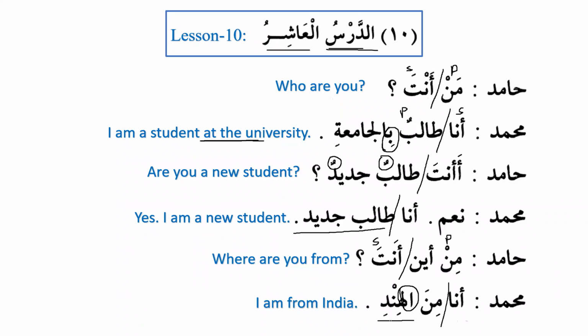Number one, there is al with that because the Arabs used it and we will follow the way they used it. And number two, we say that this is al az-zaida. That means extra al. It does not change the meaning. However, it is used. Why? Because the Arabs used it. So when we say ana min al Hindi, the translation will be the same. I am from India. There is no need to say I am from the India, as we can't say that really. So we will say I am from India.